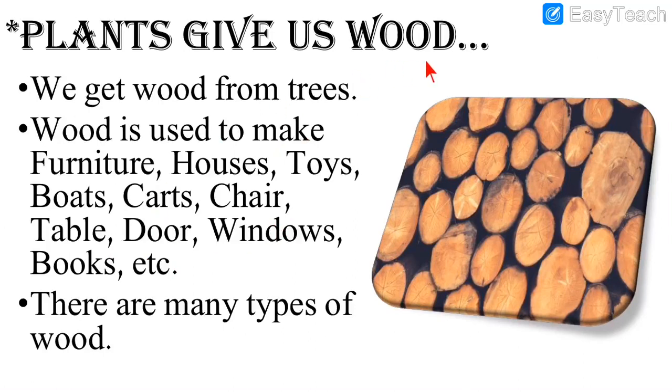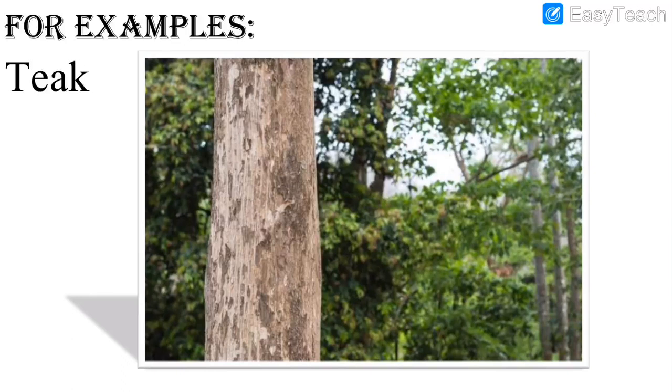And where do we get wood from? We get wood from plants. There are many types of wood. Now let us see the different types of woods which are there. See the first one, teak wood. This is an example of teak wood. So do you know what teak wood is and what is the usefulness of teak wood? It is a type of tree from which we get wood.